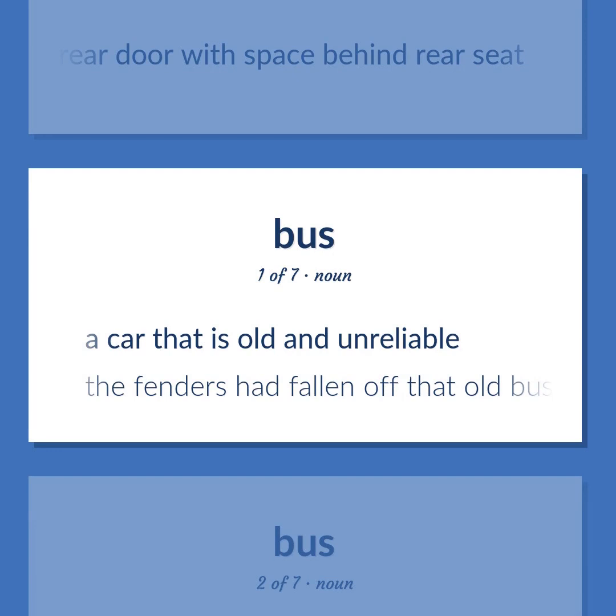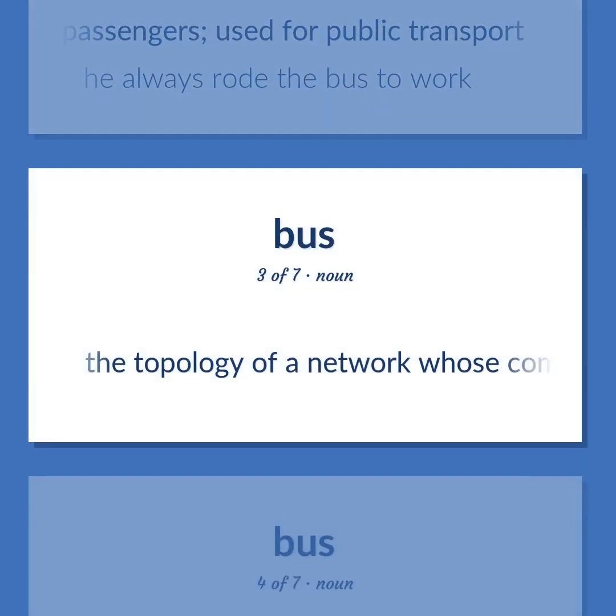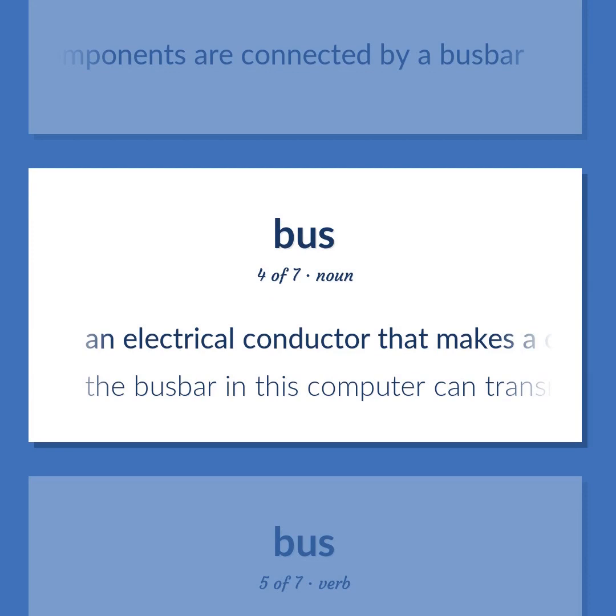The fenders had fallen off that old bus. A vehicle carrying many passengers, used for public transport. He always rode the bus to work. The topology of a network whose components are connected by a busbar. An electrical conductor that makes a common connection between several circuits.